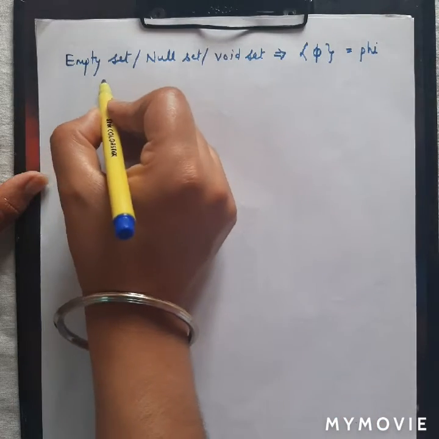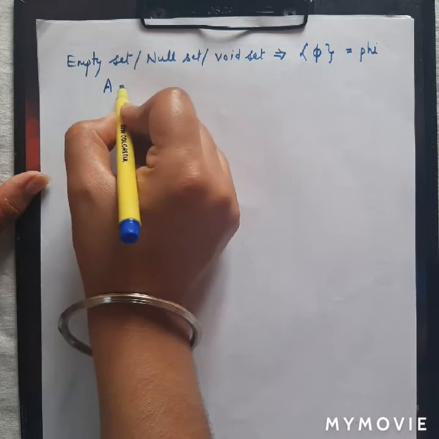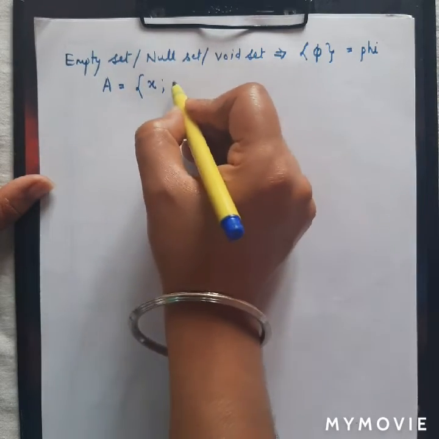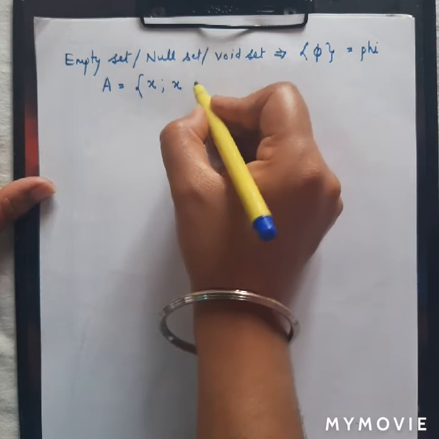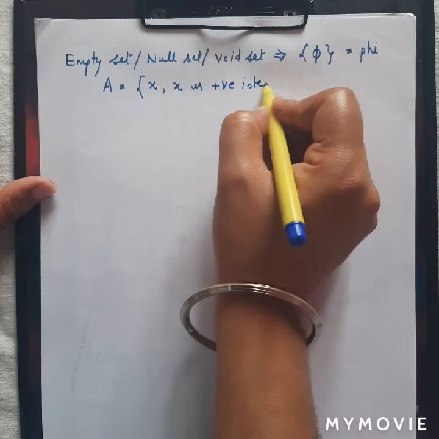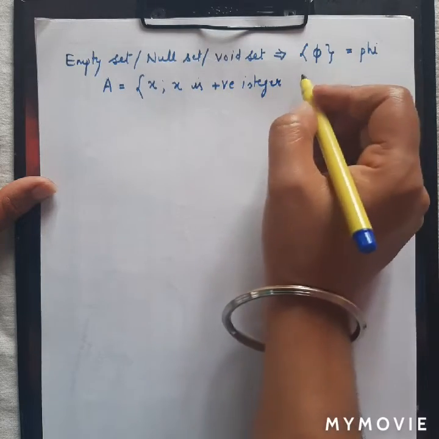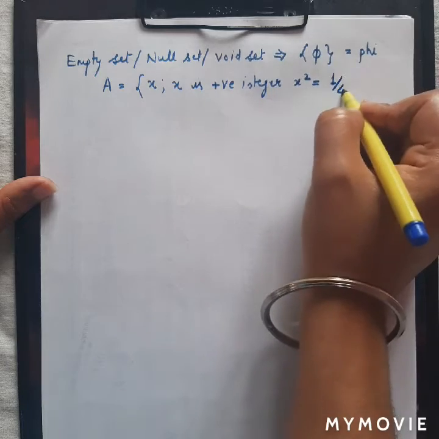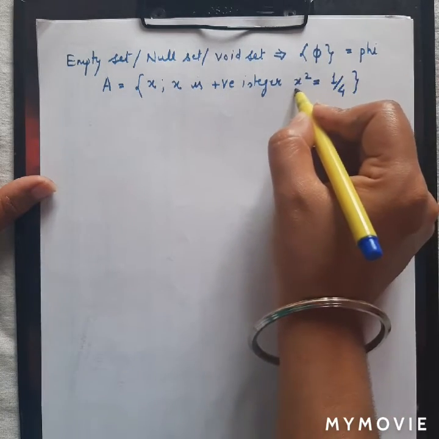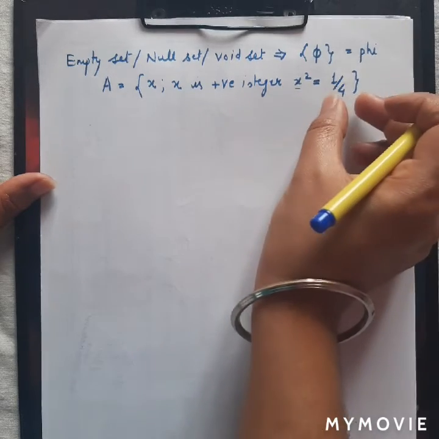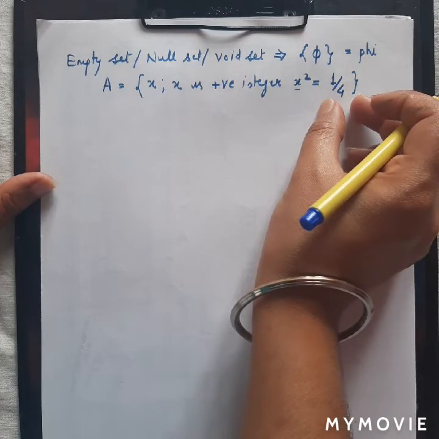To give an example of an empty set, take a set A, the collection of all the elements x such that x is a positive integer which satisfies x square is equal to 1 by 4. So if we fill x with any positive integer, the answer should be 1 by 4.